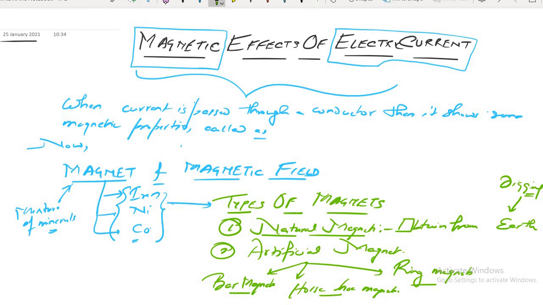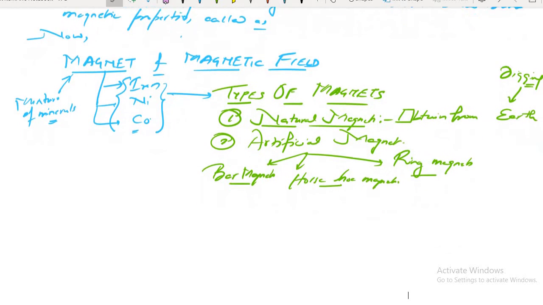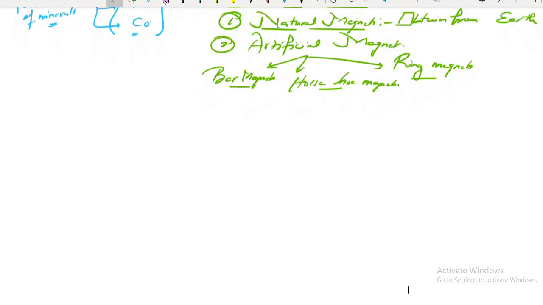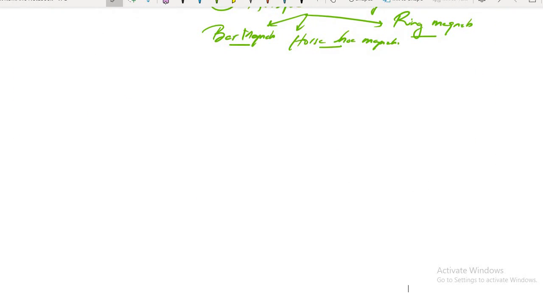Understood? Any confusion? Sir, will solenoids come under which type of magnet? That is not a magnet, my dear. A solenoid is a totally different thing, but this is man-made, that is artificial.